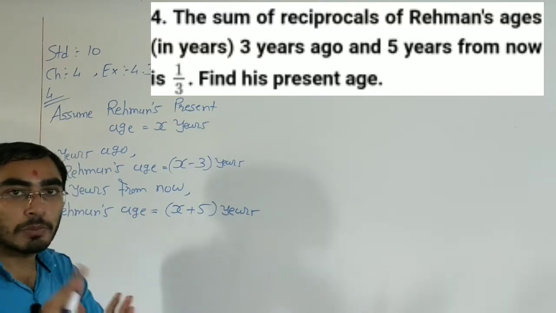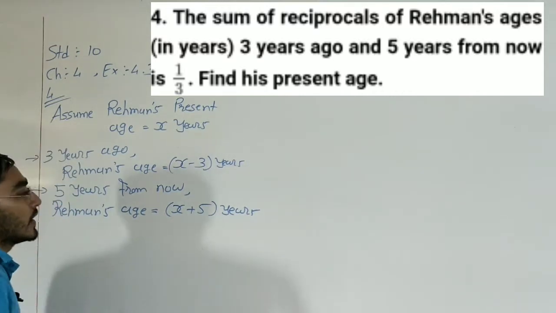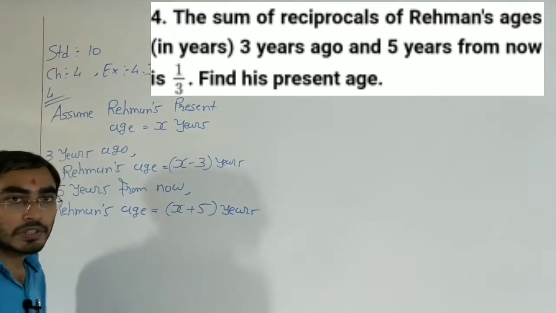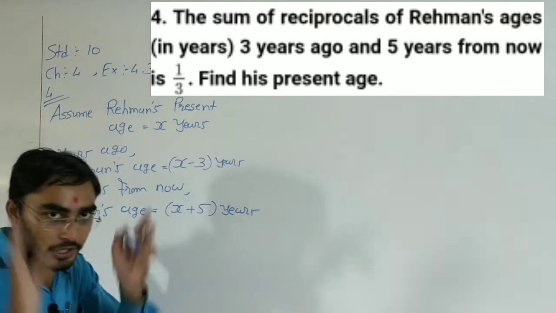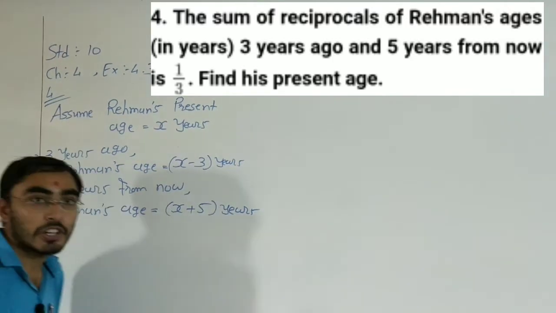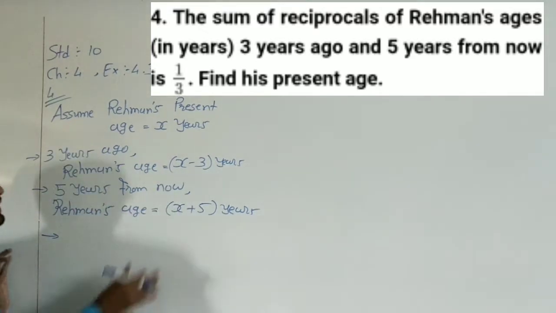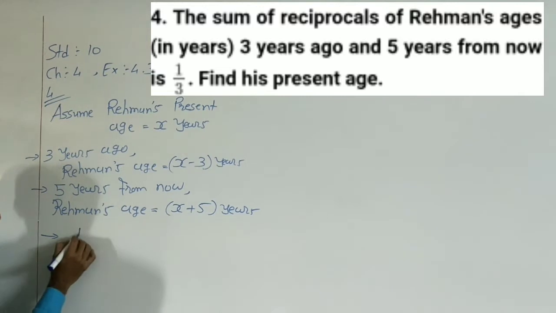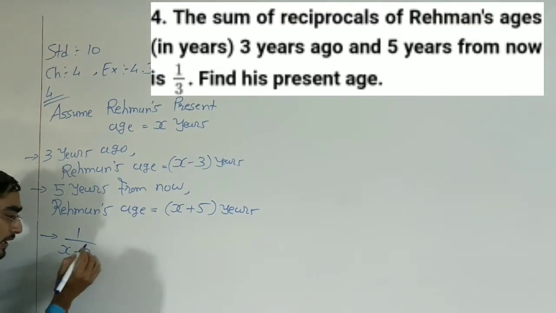So we get 1 by 3. So first of all, what we need to do? Just take the reciprocal of these two ages. Now reciprocal of x minus 3 is 1 upon x minus 3.